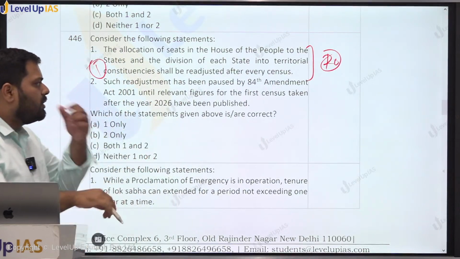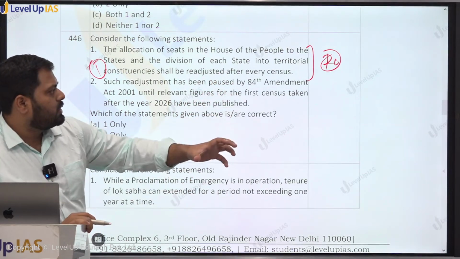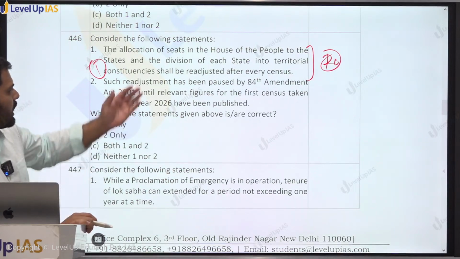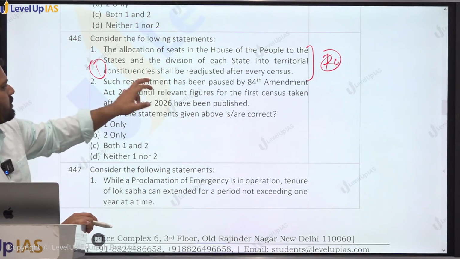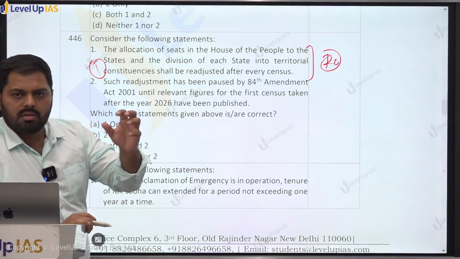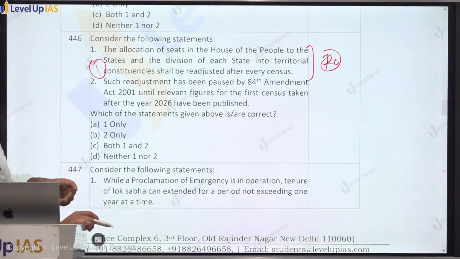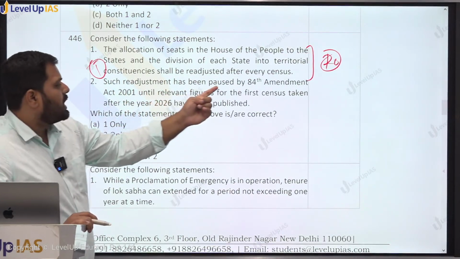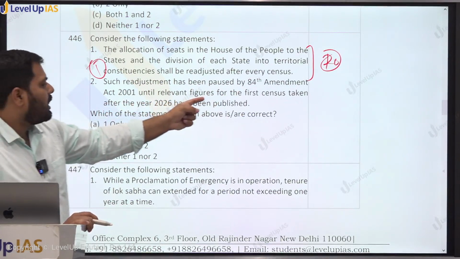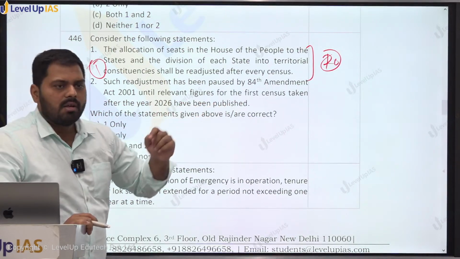Delimitation is the act of dividing India into different constituencies. तो एक स्टेट में कितनी कॉन्स्टिट्यूएंसी होगी और उस स्टेट के अंदर कितनी सारी कॉन्स्टिट्यूएंसीज होगी, that depends upon the delimitation, and this was supposed to be done after every census, but due to the disparity in the population it was paused. तो second statement वही कहता है, the readjustment has been paused by 84th Amendment Act 2001 until the relevant figures for the first census taken after 2026 have been published, right?